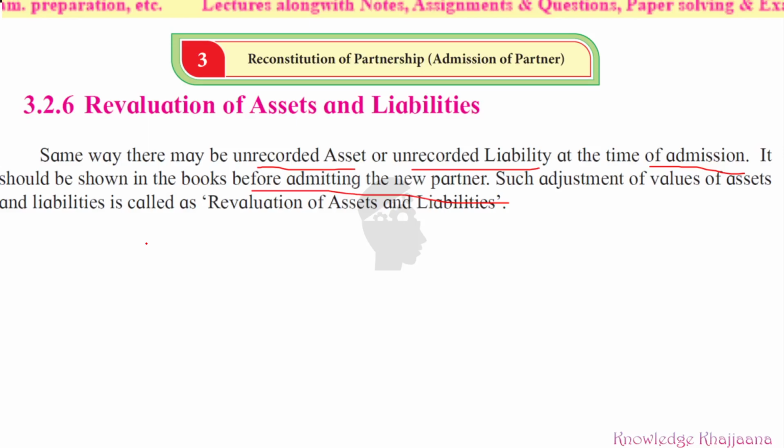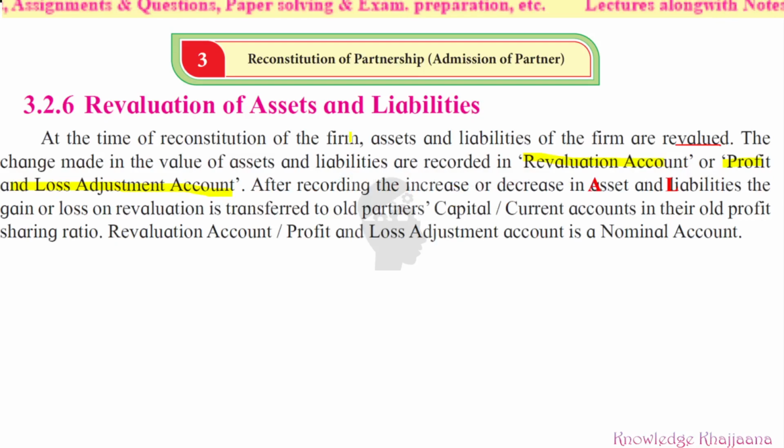Now, at the time of reconstitution of the firm, assets and liabilities of the firm are revalued. The changes made in the value of assets and liabilities are recorded in the revaluation account or profit and loss adjustment account. Either in the revaluation account or in the profit and loss adjustment account. Whatever changes there have been in the values of the assets and liabilities after the reconstitution of the partnership, those profits and losses are recorded there.